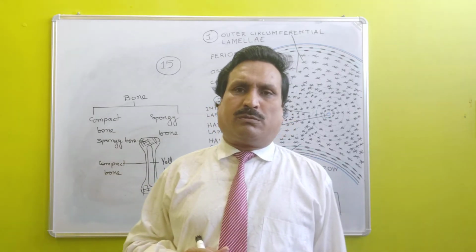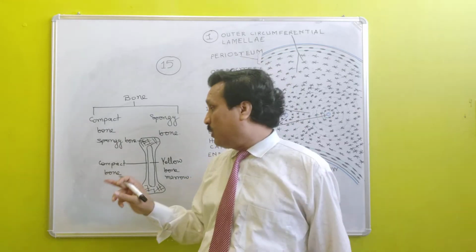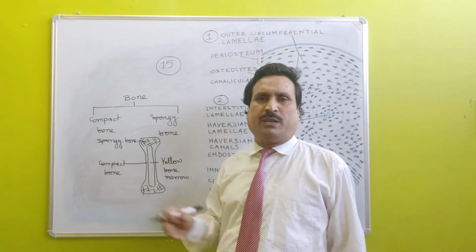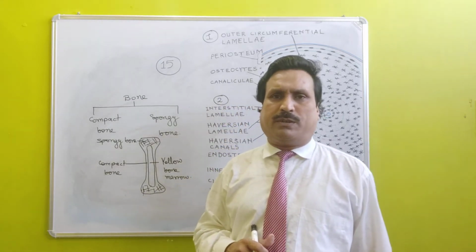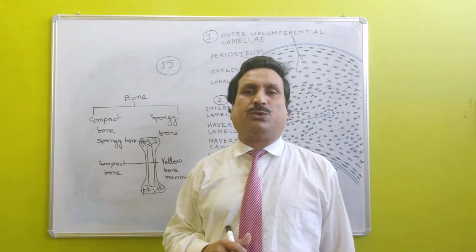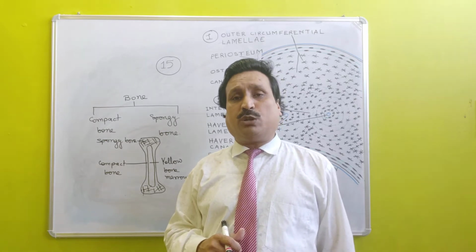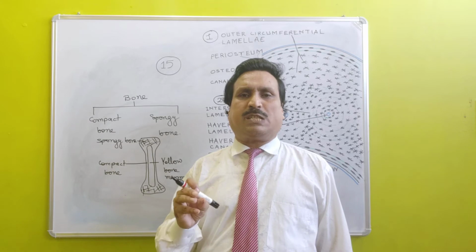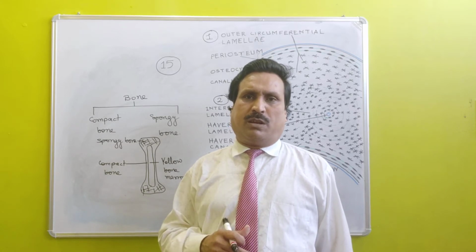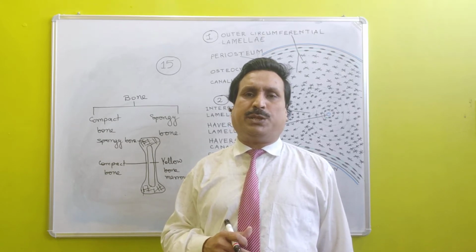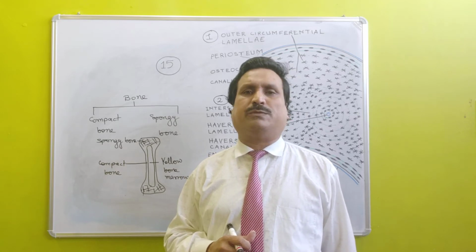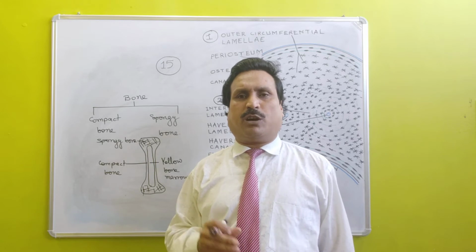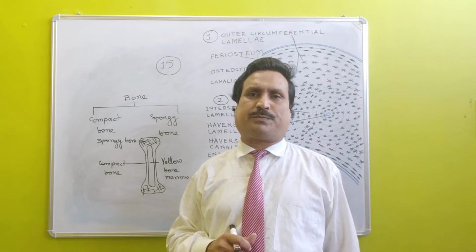Yellow bone marrow is present in the hollow space, the bone marrow cavity of the shaft of long bones, and it is formed of lipoid tissue. Bone marrow tissue is a very special type of tissue, and it is called myeloid tissue and is specialized for formation of blood corpuscles.